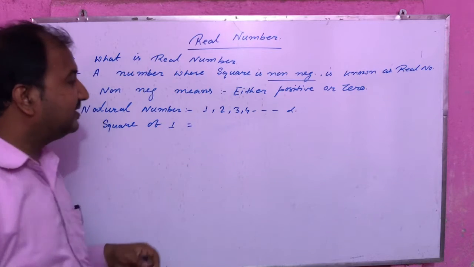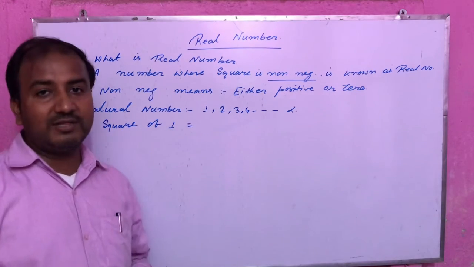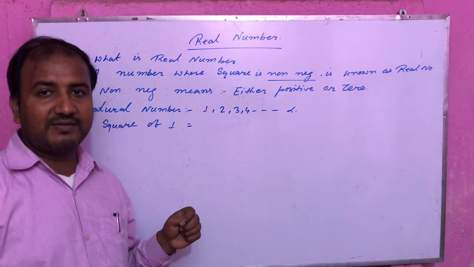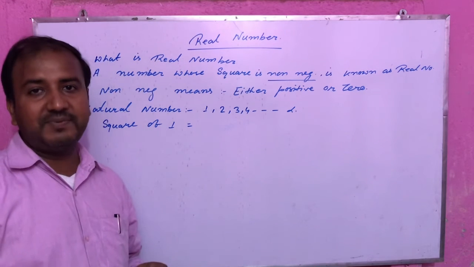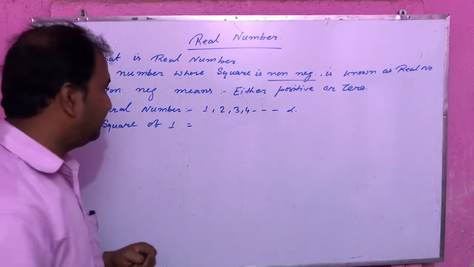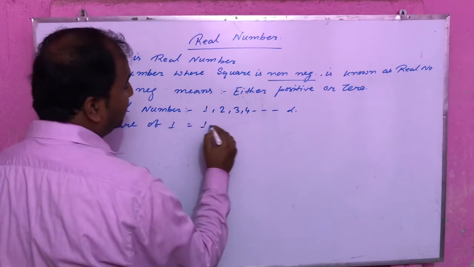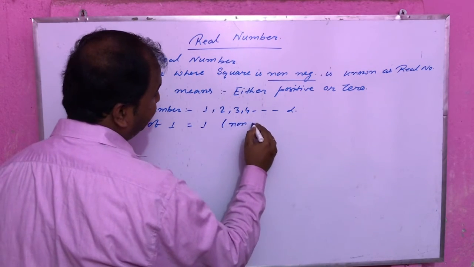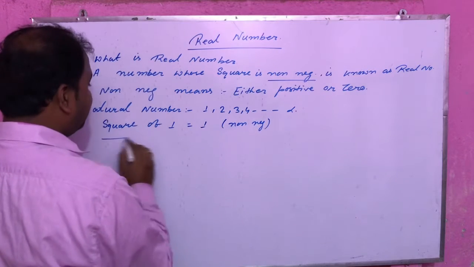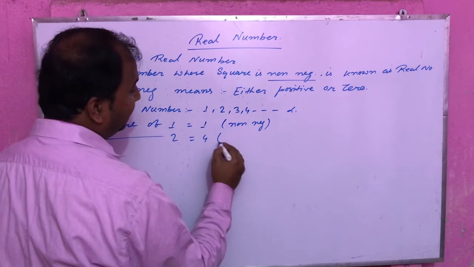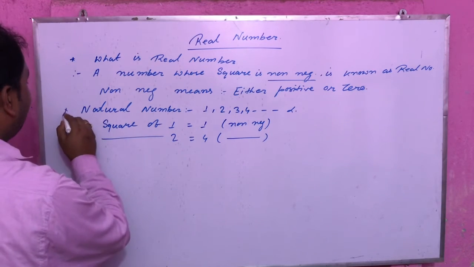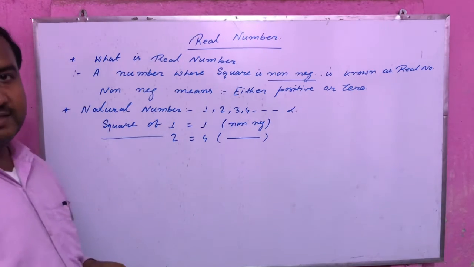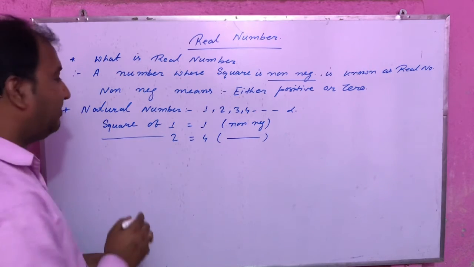You can see all the natural numbers are positive, and the square of a positive number must be positive, that is, non-negative. Square of 1 becomes 1, which is non-negative. Square of 2 is 4, again non-negative. Finally we can say all the natural numbers are real numbers.